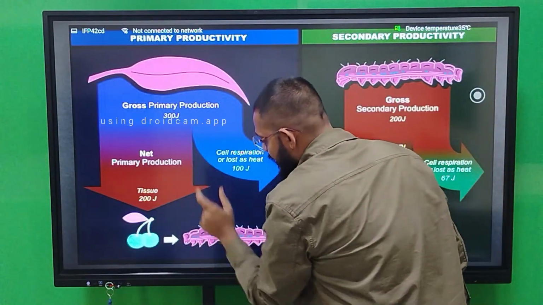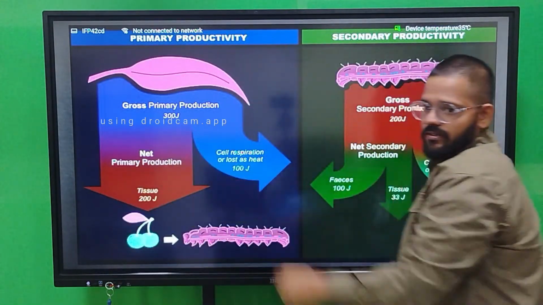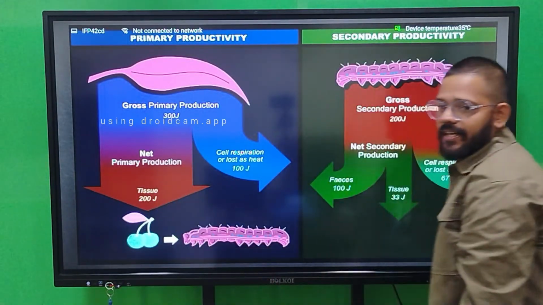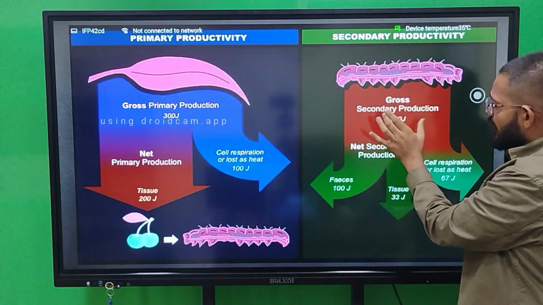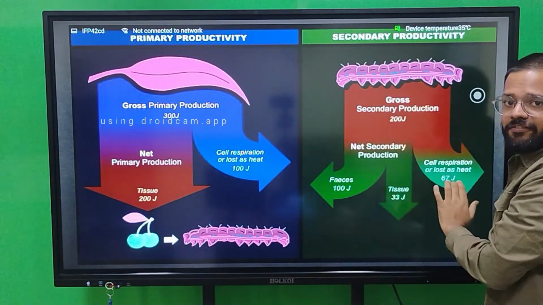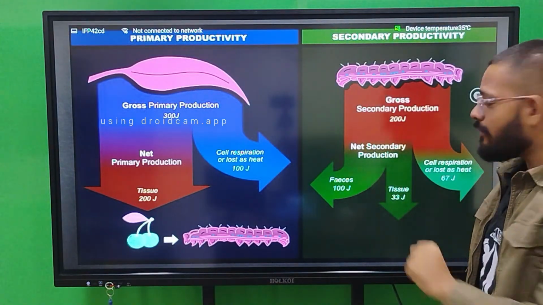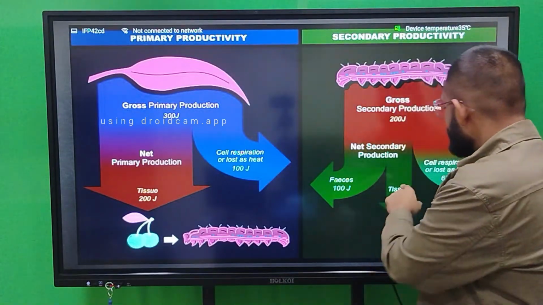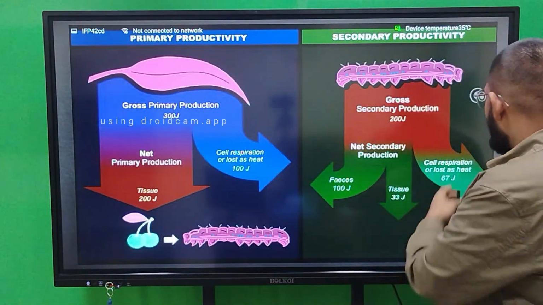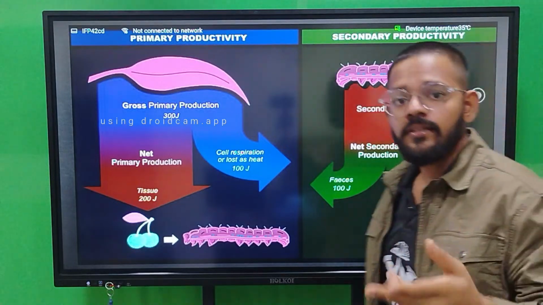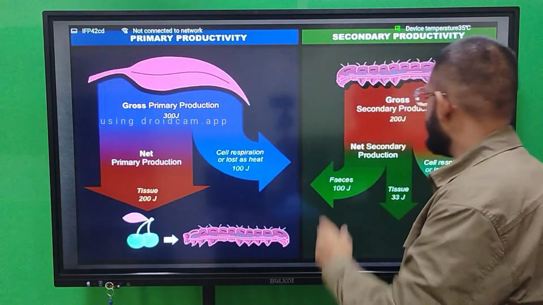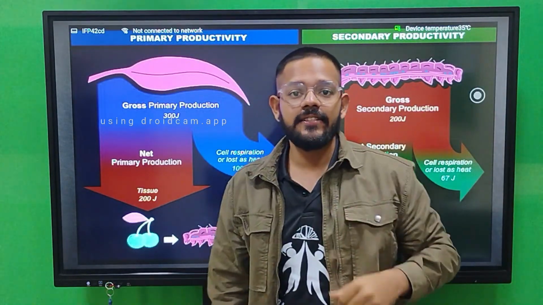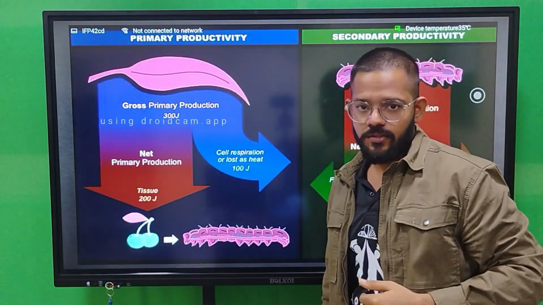Now this insect eats this fruit. So this insect gets 200 joule energy which is present inside the fruit. Now this 200 joule energy will break down into three parts in the form of net secondary productivity. That is, 100 joule will go in fecal material, 32 joule will go in tissue, and 67 joule energy goes in cellular respiration. So this is the depiction of all the energy supply taking place inside the food chains and food webs.